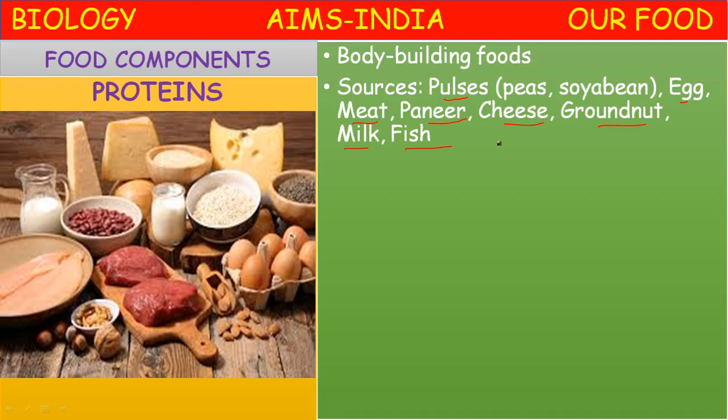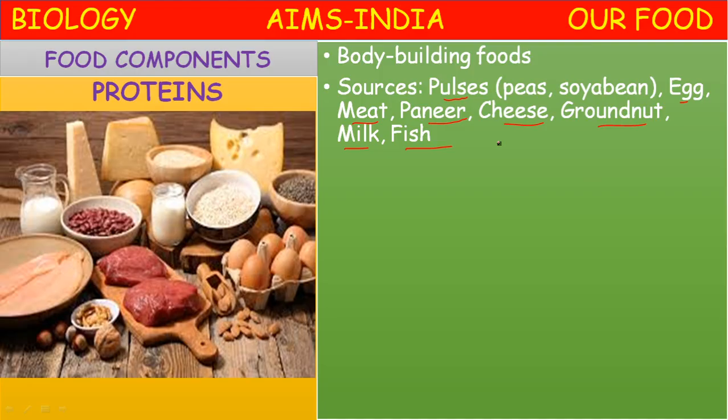So these nutrient rich food components are obtained from plant sources and animal sources. The food which we eat, you study in your regular textbook lesson.